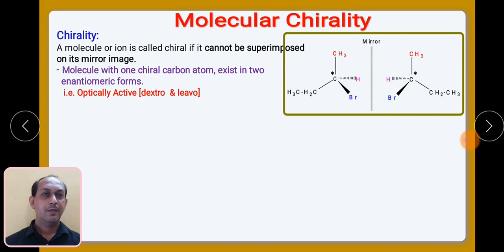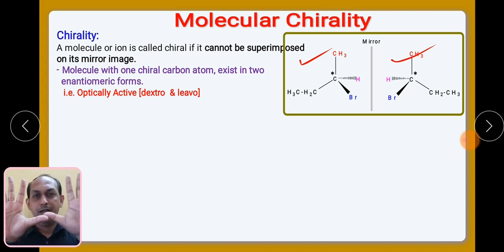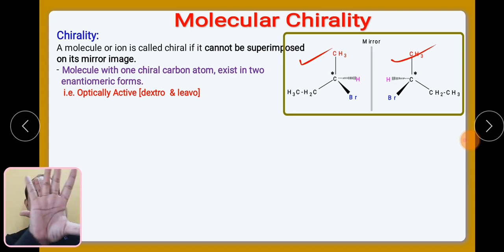Just like this example we have seen earlier, these are the 2 enantiomers, non-superimposable mirror images, right? So then it will be called chiral. This is my object and this is its mirror image, but if I try to put one on the other, they will not superimpose. Superimpose means they will not match on one another. So that particular compound will be called chiral.